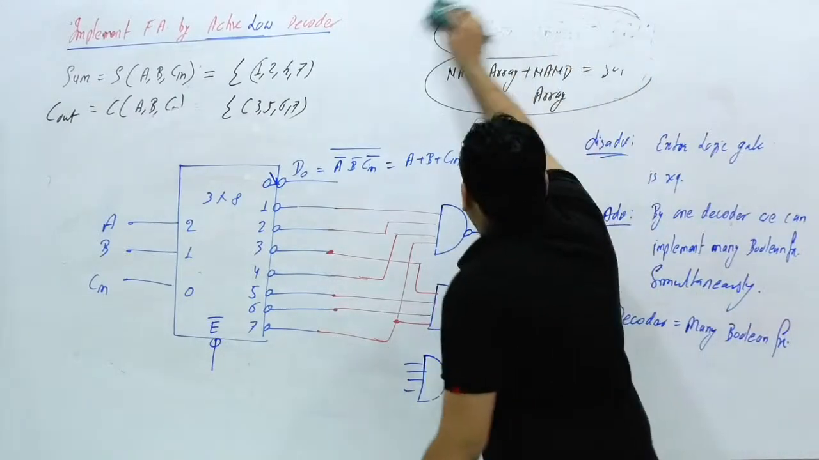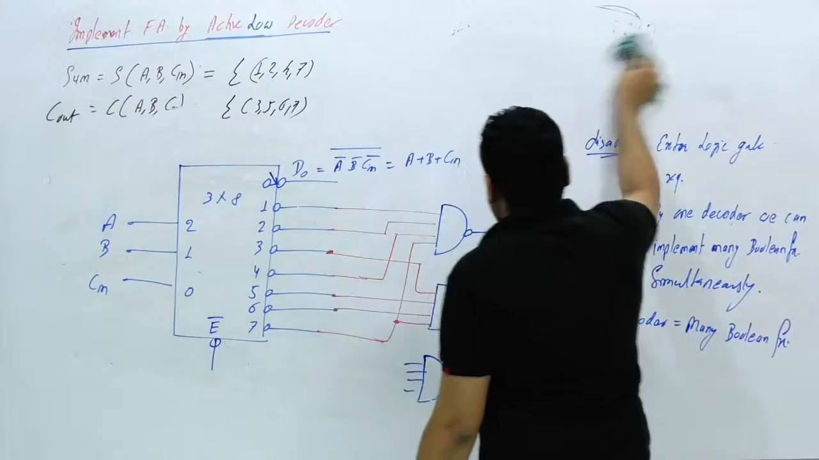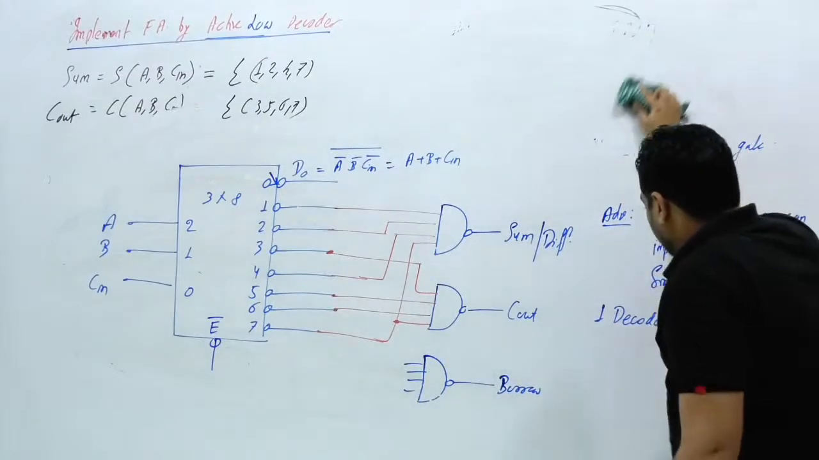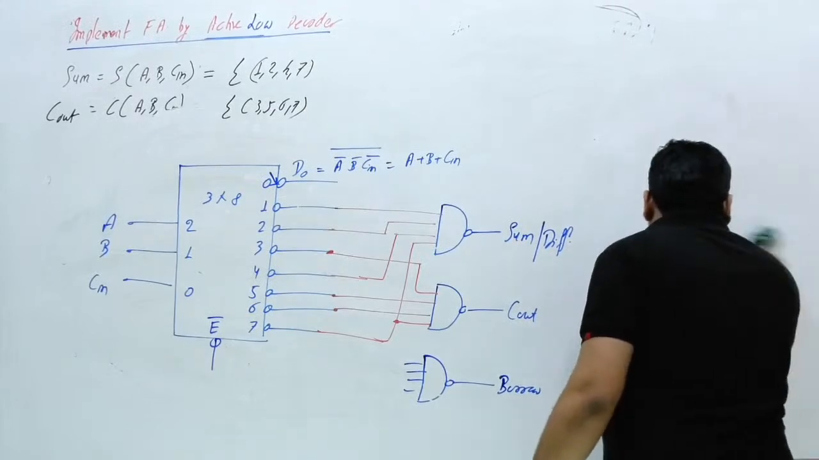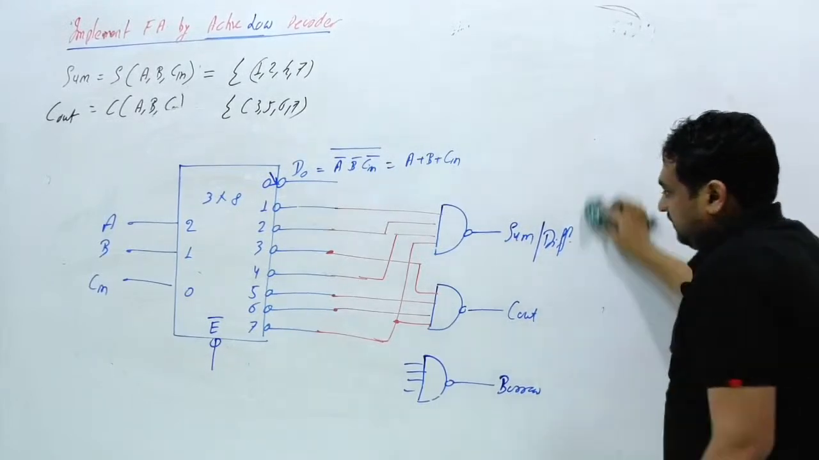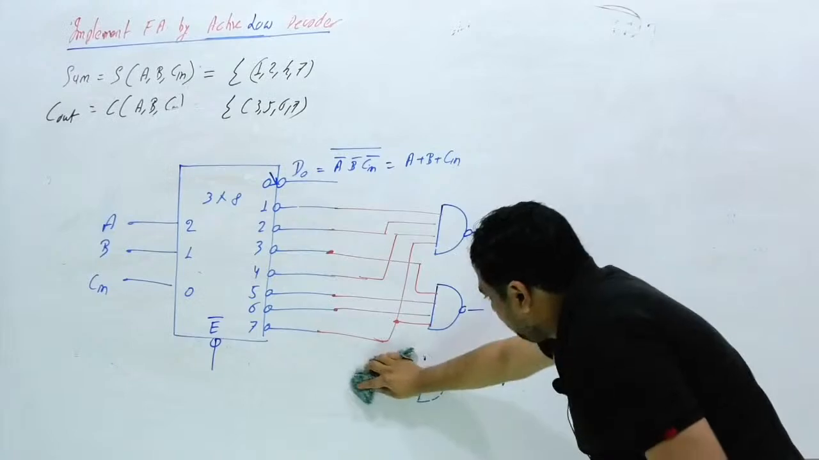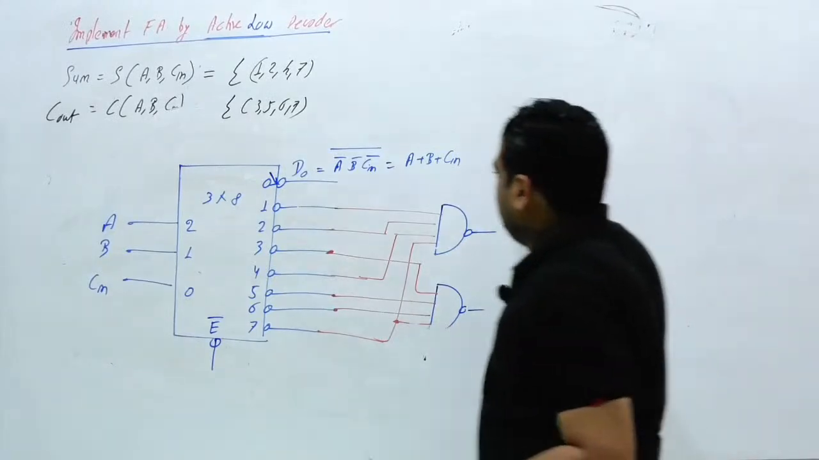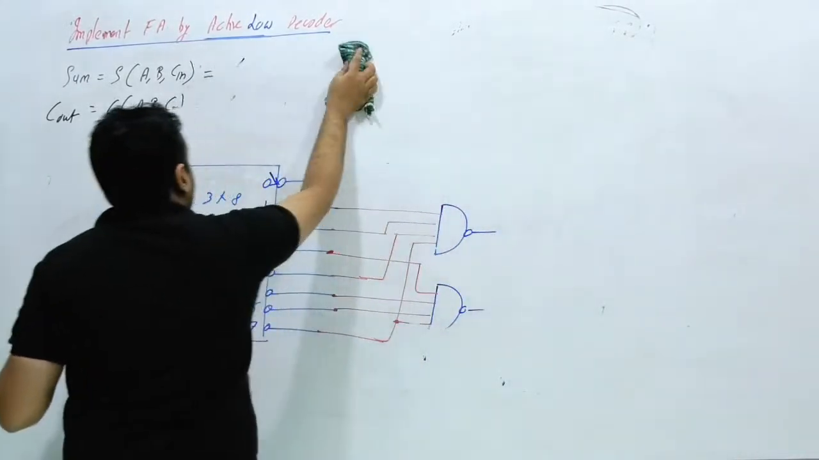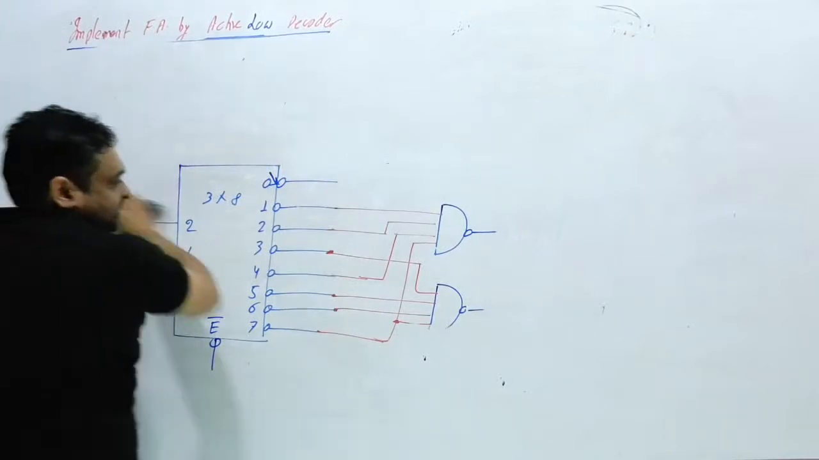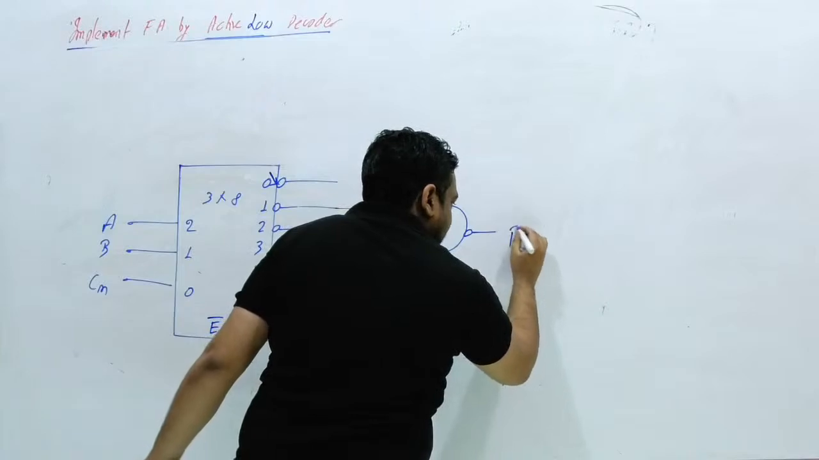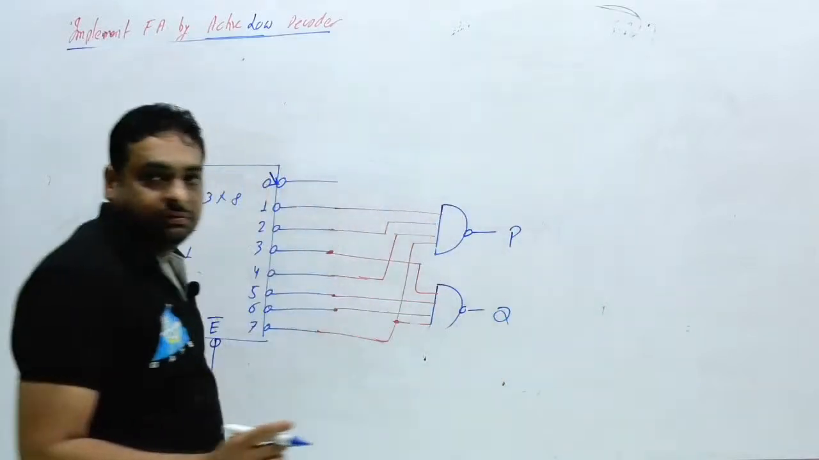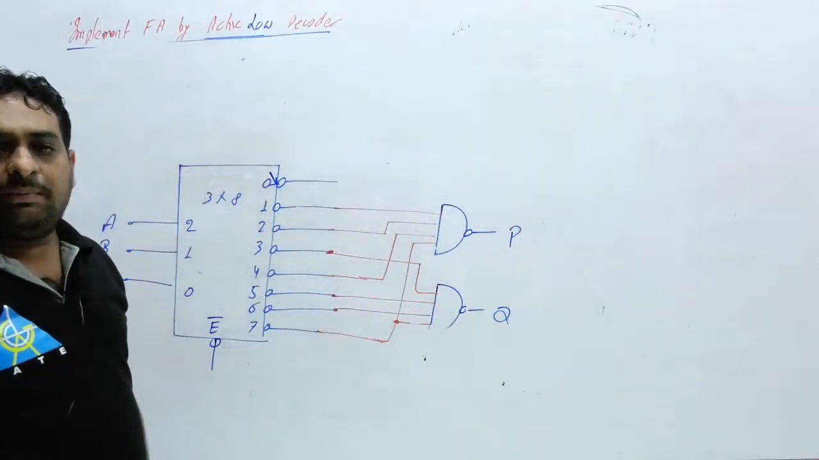Now if I ask a reverse question, in GATE exam, which kind of question will they ask you from the decoder? Like this. They can give you this circuit. And they will ask you, suppose this function is P. And this function is Q. How to solve this kind of question?